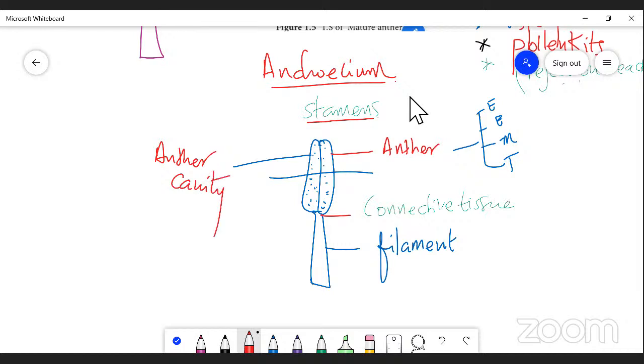The anther cavities are nothing but the micropores distributed all over the anther lobe, filled with a large amount of microspores. Microspores are filled in it, right? So the anther cavity is where you can say the stomium.